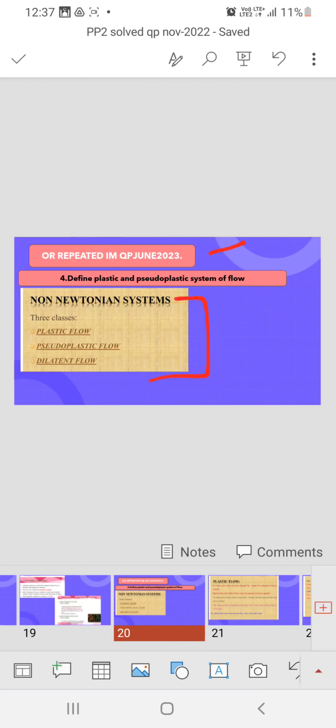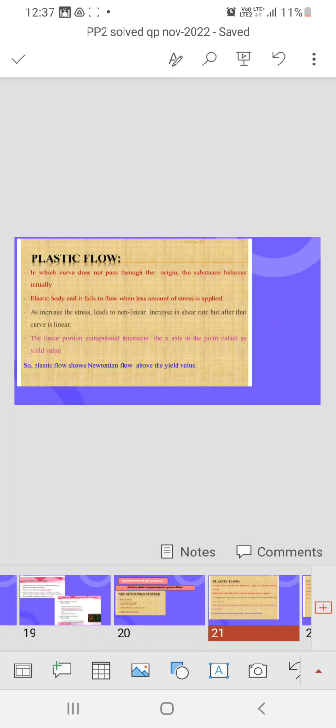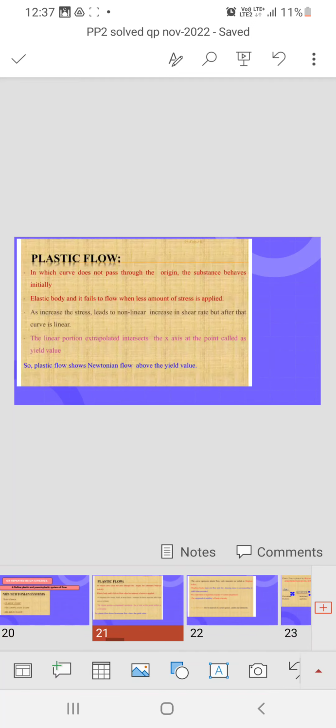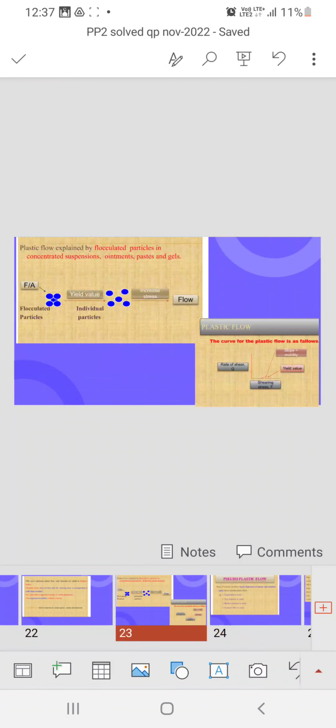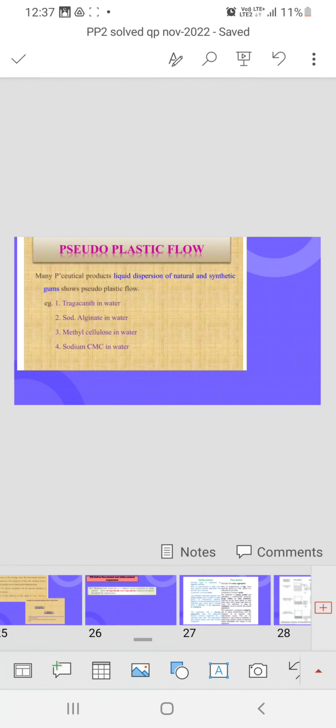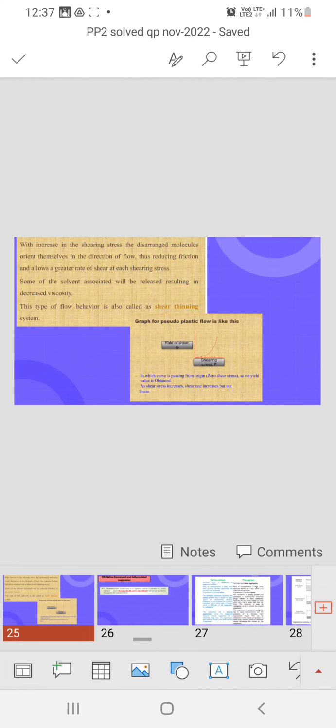First you have to explain the non-Newtonian system, because plastic and pseudoplastic come under non-Newtonian only. Plastic flow, pseudoplastic flow, dilatant flow, these three. First one is plastic flow, you have to explain plastic flow, then with a graph also you have to explain, the graph is very important. Okay, then you go for pseudoplastic, and explain pseudoplastic with a graph.